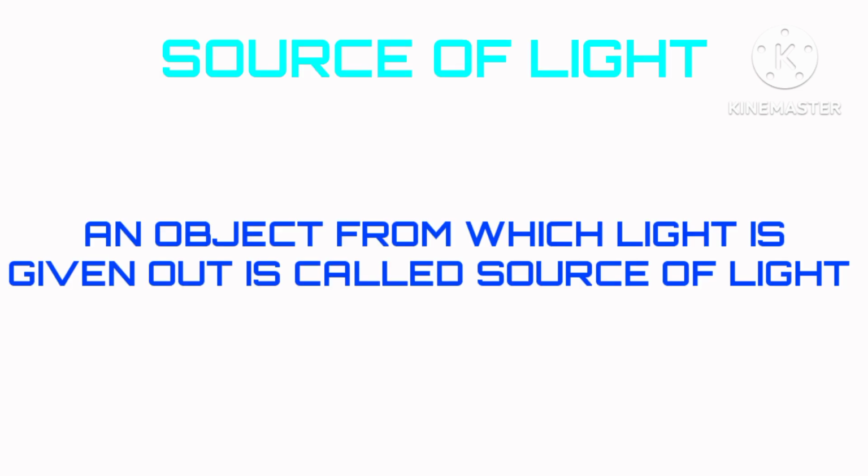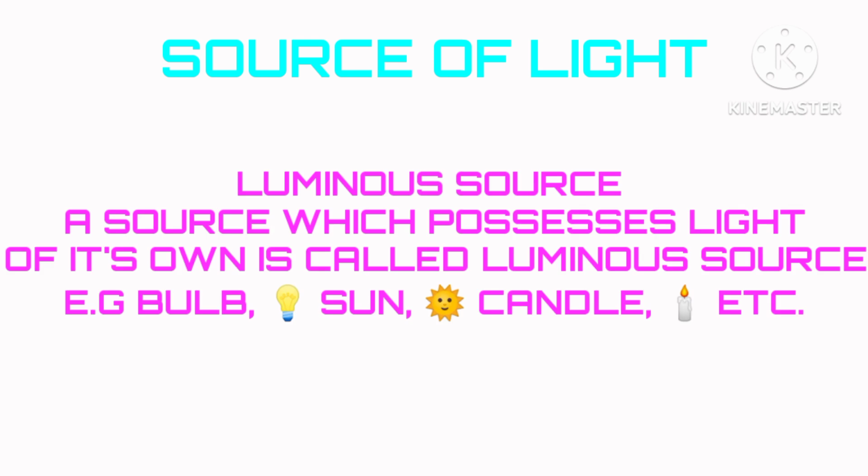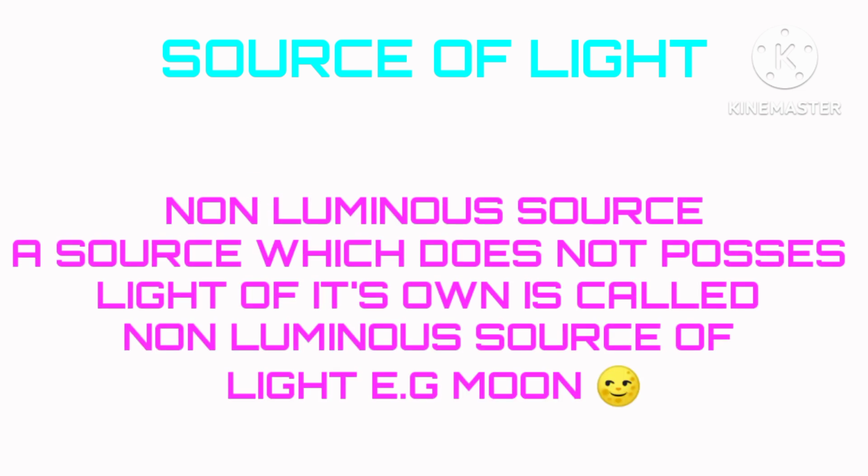Source of light. An object from which light is given out is called source of light. Luminous source. A source which possesses light of its own is called luminous source. For example, bulb, sun, candle, etc. Non-luminous source. A source which does not possess light of its own is called non-luminous source of light, for example moon.